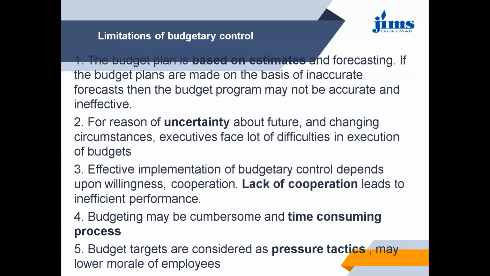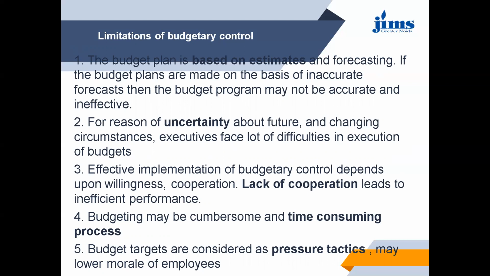Now next topic is the limitations of budgetary control. The limitation is that budget is always based on estimates. So if the budget plans are made on the base of inaccurate forecast, then budget program may not be as accurate and effective. So for reason of uncertainty about future and changing circumstance, executives face lot of difficulties in execution of budgets.